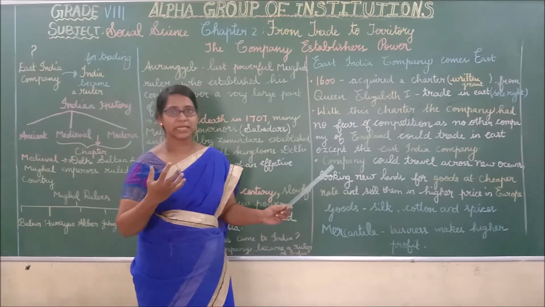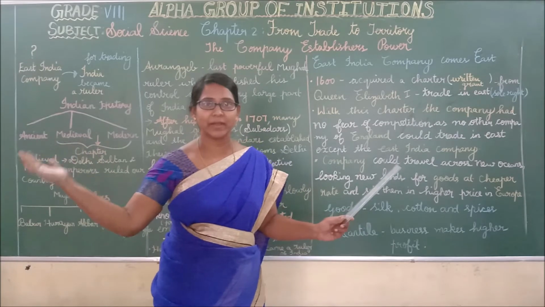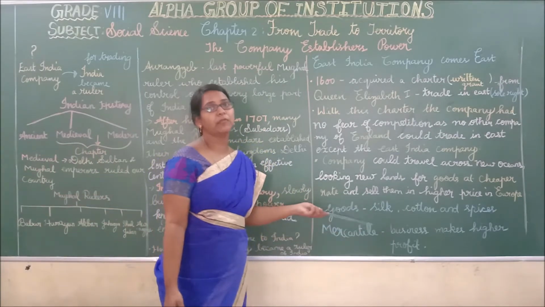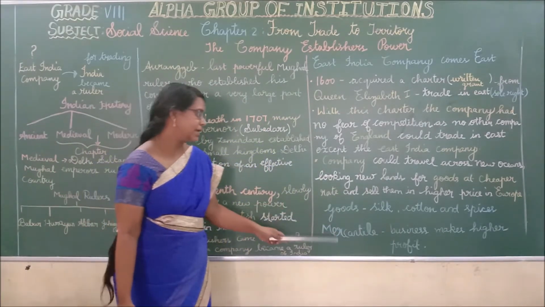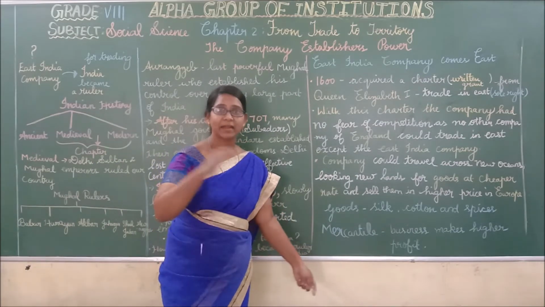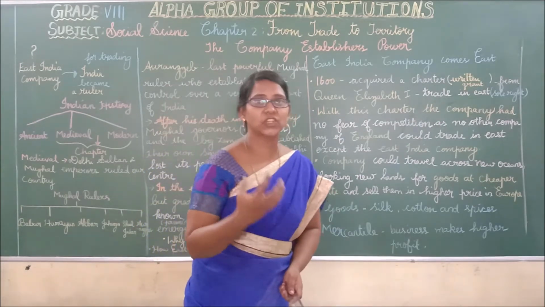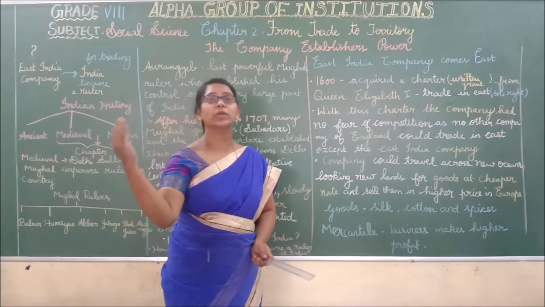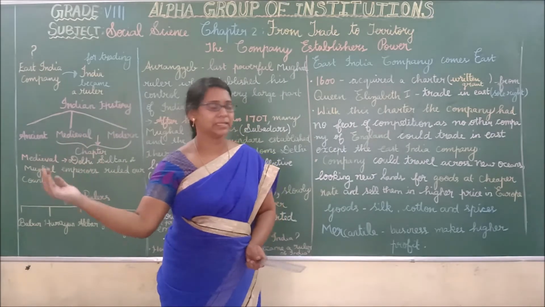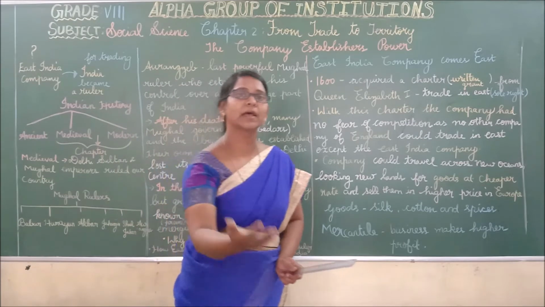They bought goods at a cheaper rate and sold them at a higher price. This type of business is called mercantile. Mercantile is nothing but a business that makes higher profit. They bought the goods at a cheaper price and sold them at a higher price, and they could get the maximum profit from the goods.